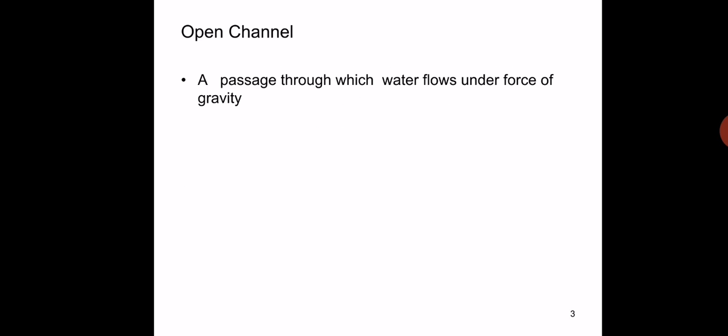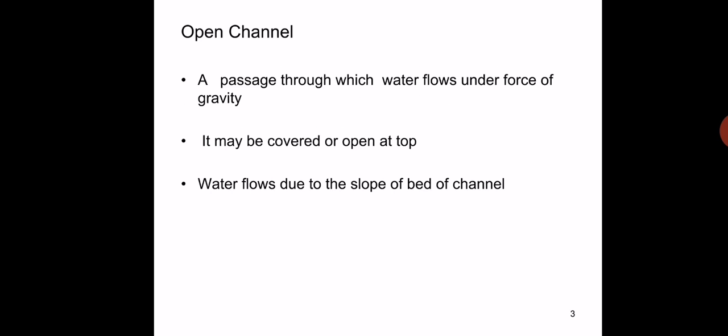So what do you mean by open channel? It is a passage through which the water is flowing under the force of gravity. It is exposed to the atmosphere. The flow should be exposed to the atmosphere. The flow is under atmospheric pressure, whereas in the case of pipes, the flow is under pipe pressure. Open channels may be open to the top or covered.